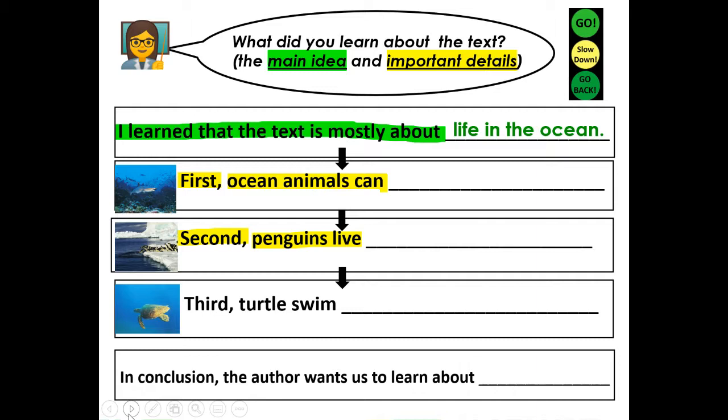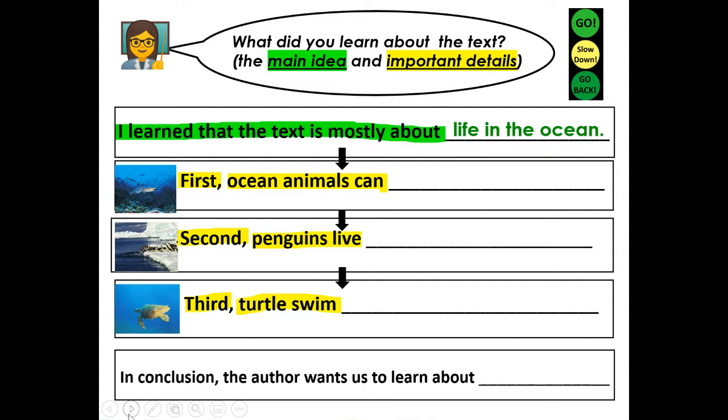All right. Now, third, turtles swim. I forgot to put an S after turtles, so I apologize. Third, turtles swim. So push pause, write your third yellow sentence.